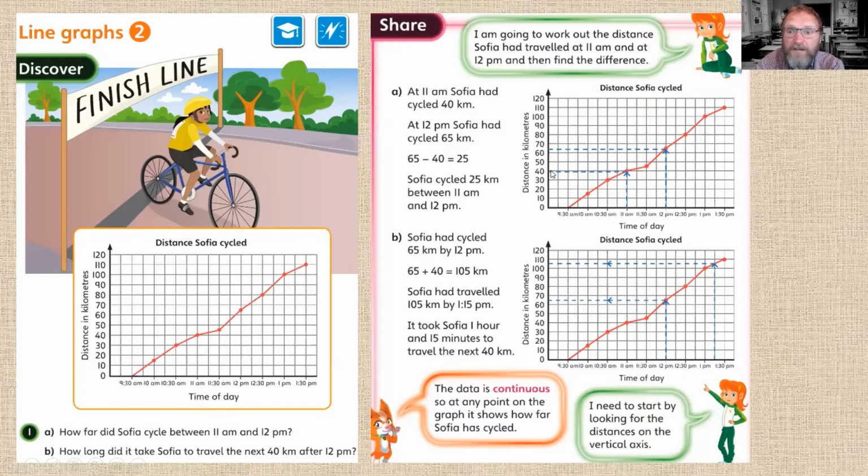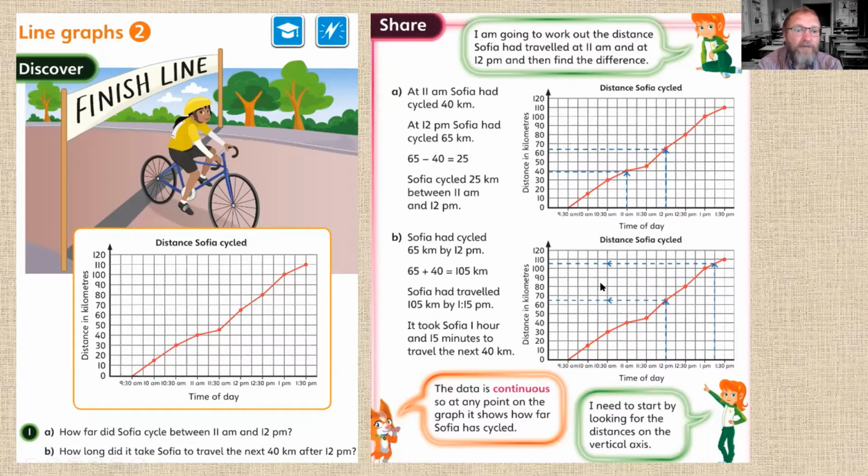So how far did she cycle? Well, we could count on. We could say she cycled 10, 20, 25 kilometers from 11 a.m. to 12 p.m. The other way of doing it is saying she cycled 65 kilometers at 12, and if we take away the 40 kilometers she cycled before 11, we're left with this amount here, which is 25 kilometers.